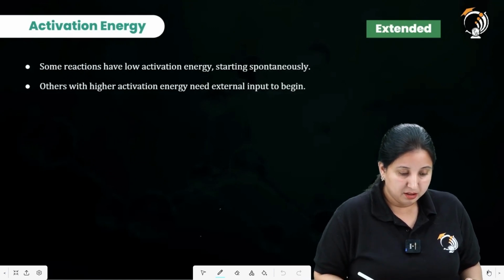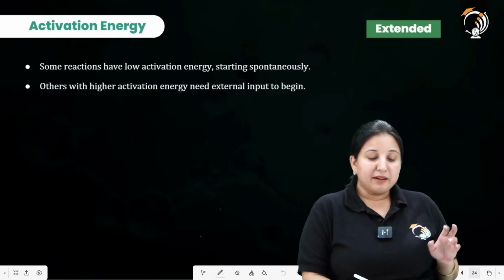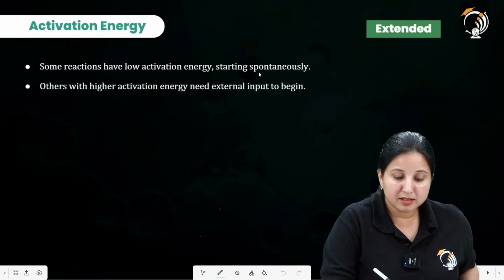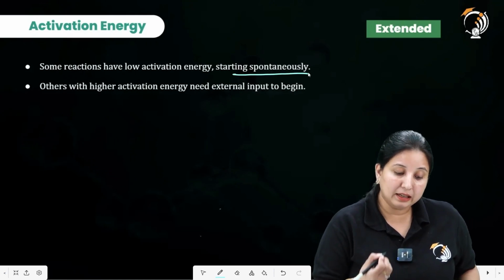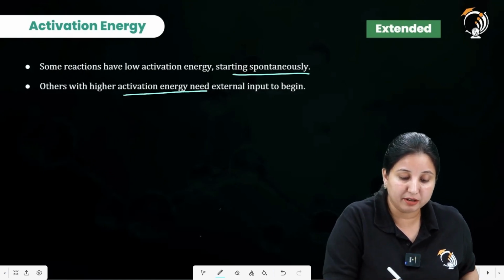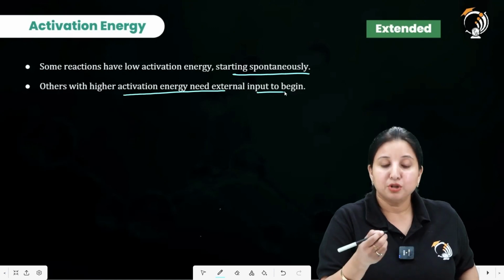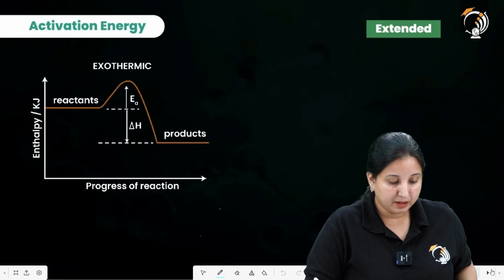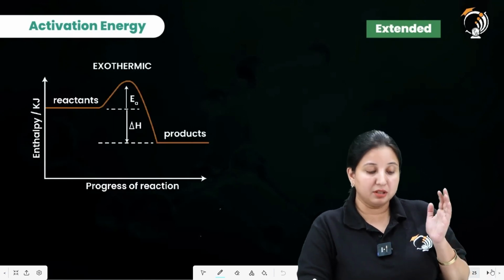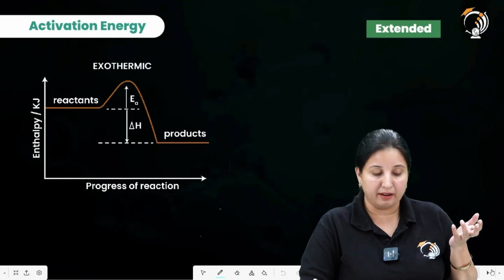Some reactions have low activation energy, starting spontaneously, and others have higher activation energy and need external input to begin. So if you look in the case of the exothermic reaction, the reactant's energy is high.